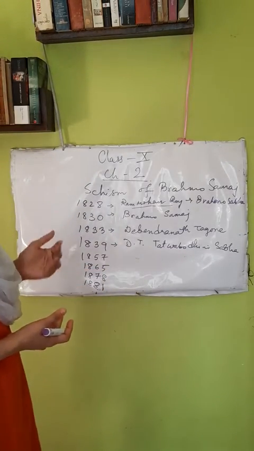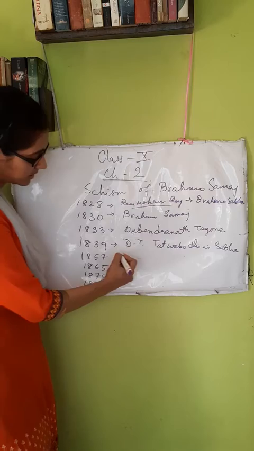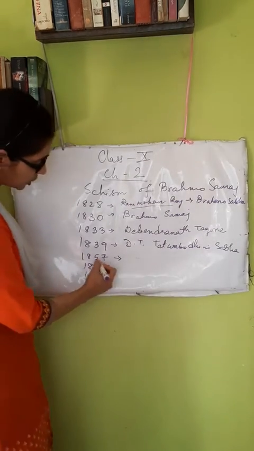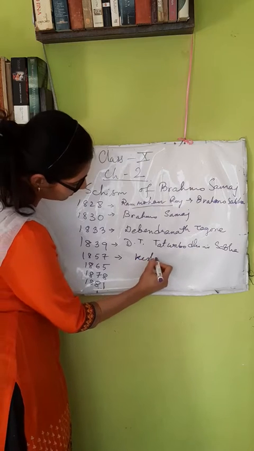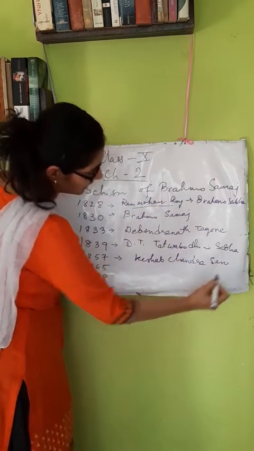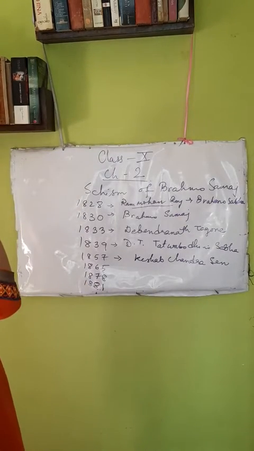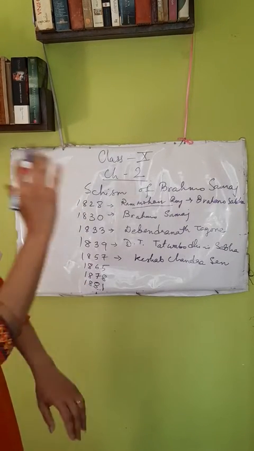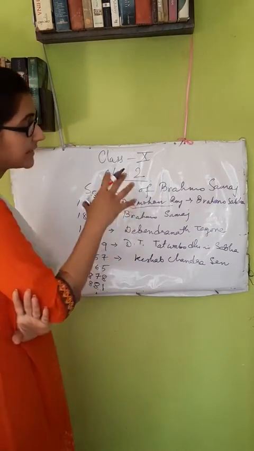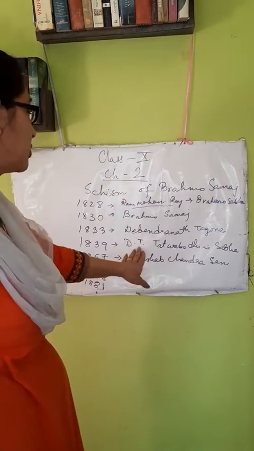There we see that the Brahmo Samaj gained immense popularity and in 1857 there was a landmark change, that is Keshav Chandra Sen joined it. Keshav Chandra Sen came and joined the Brahmo Samaj in 1857 and there we see that this person had a completely different outlook from that of Devendranath Tagore.